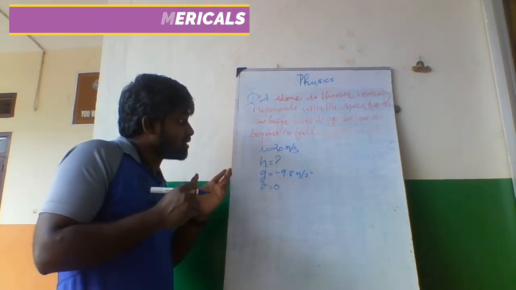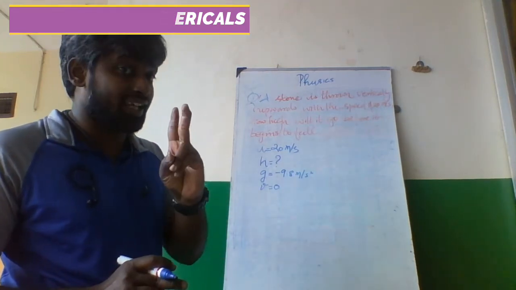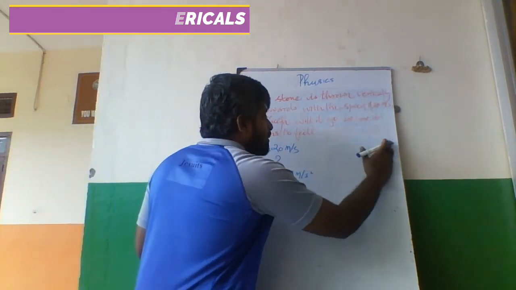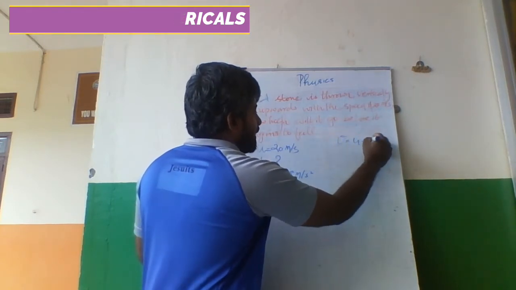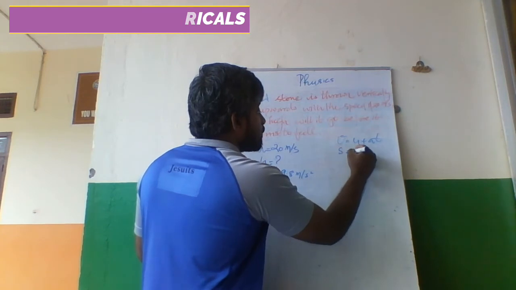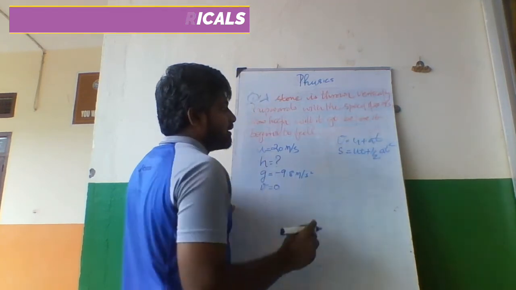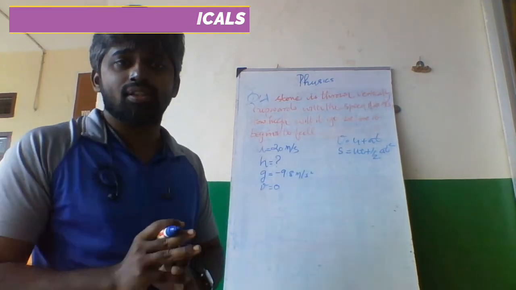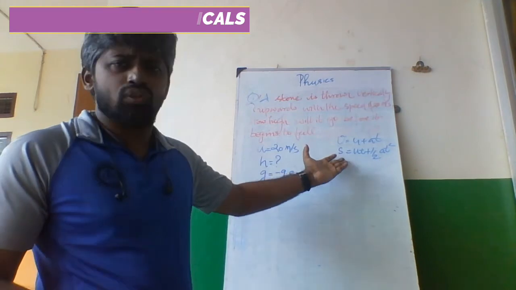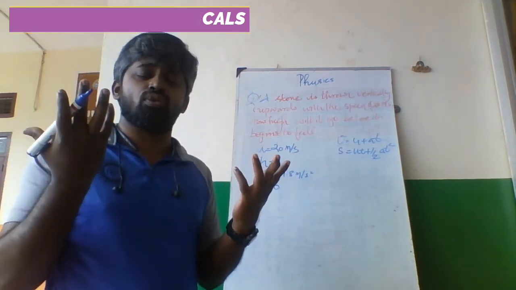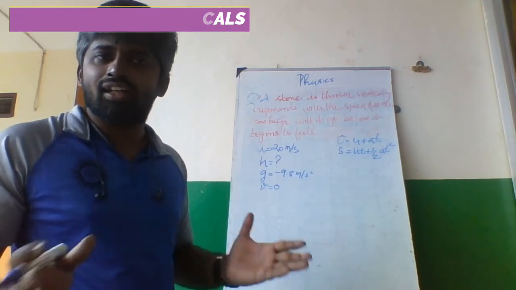Because time is not given. If time is given, we will use the second formula. Remember the second formula? V is equal to u plus at. S is equal to ut plus half at square. Now here comes the application. There are three formulas. Which formula to use? You may get confused. No, you need not get confused at all.